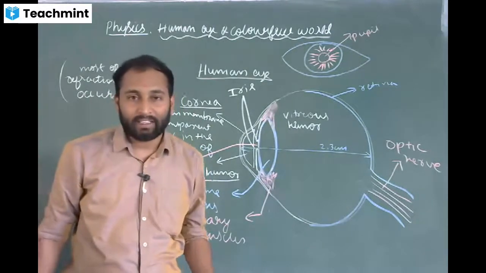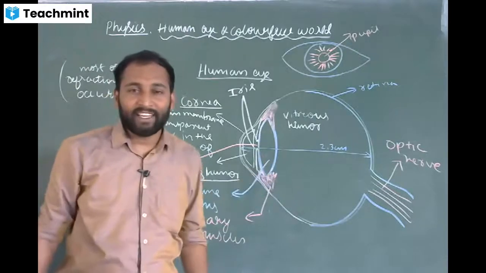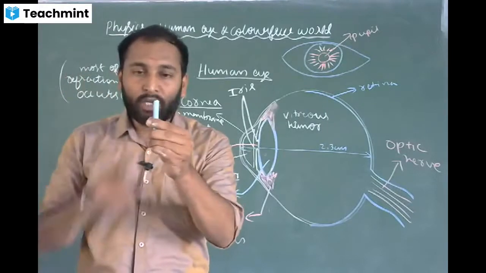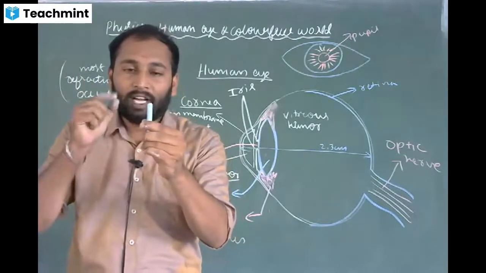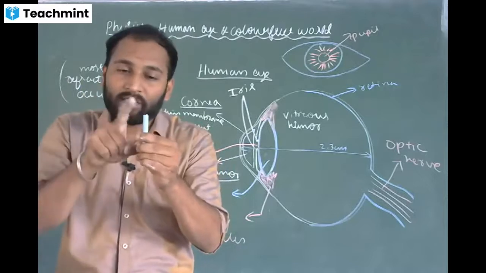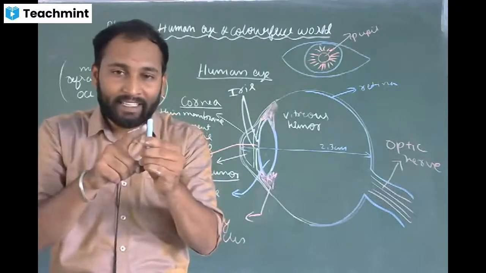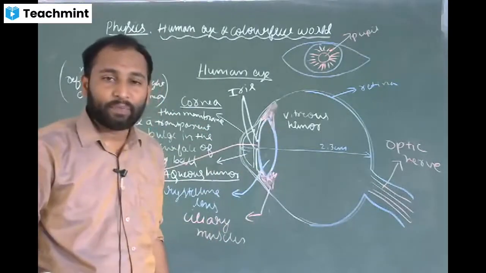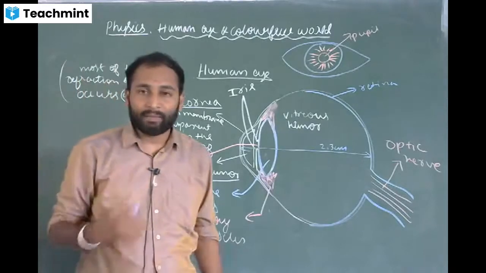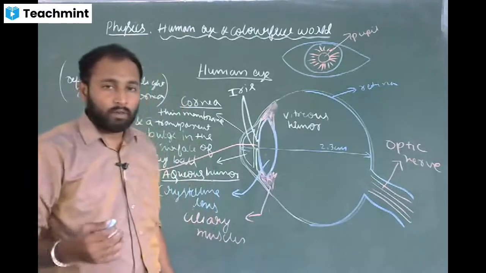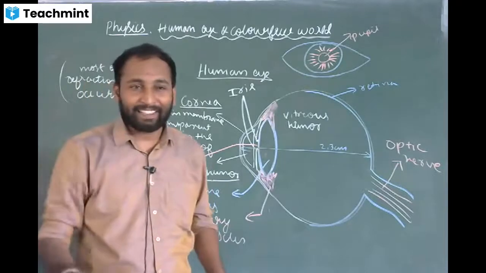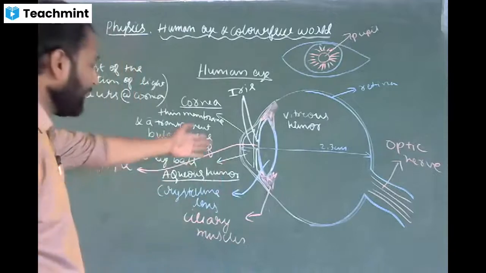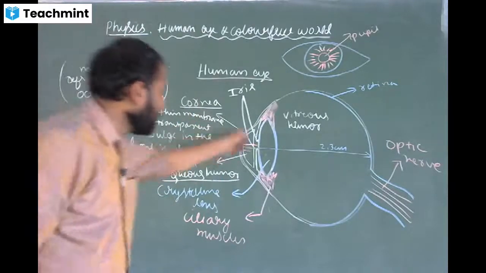So what does it mean? Crystalline lens merely provides the finer adjustment of focal length. It means that if the object is here and I want to see the object, I will focus on the object. So for focusing this object in front of me, automatically this lens will adjust its focal length. Okay, this is an online class, I cannot give this example. I have to see this eye which is on the board. So I am looking at the eye, so my focus should be on this.